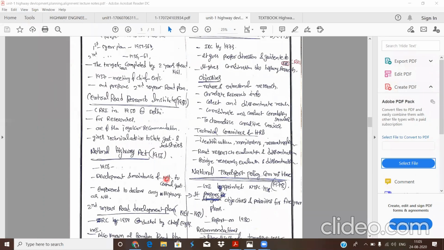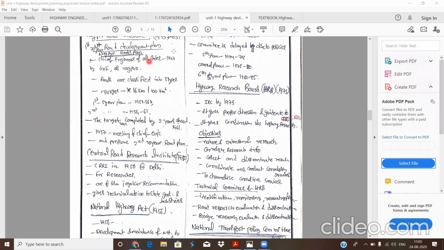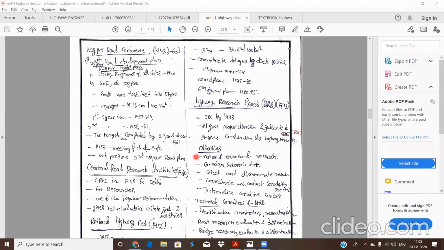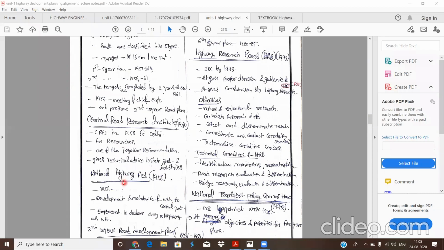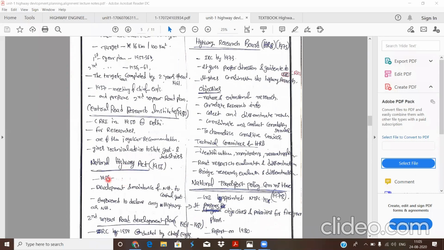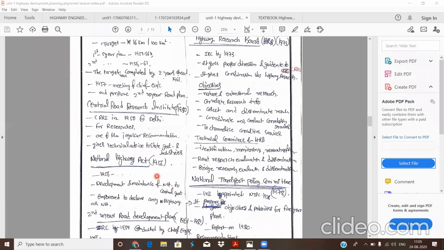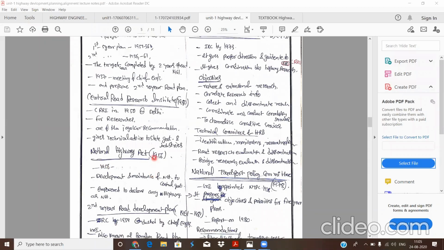Next one, during the first 20-year road development plan, one more act was formed, that is the National Highway Act. It was formed in 1956.